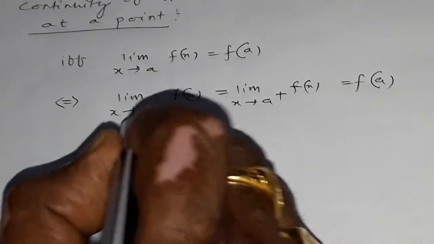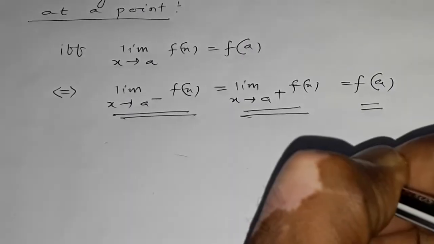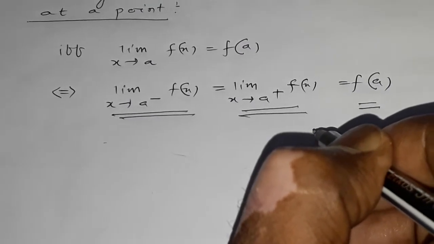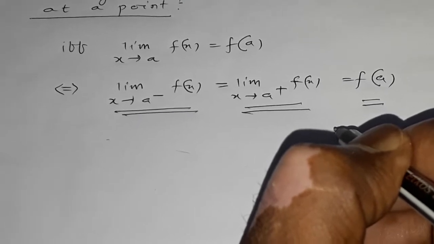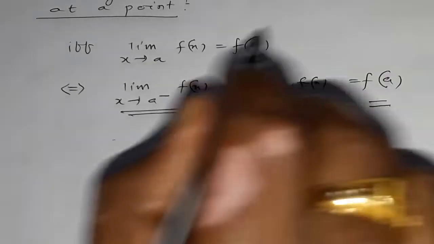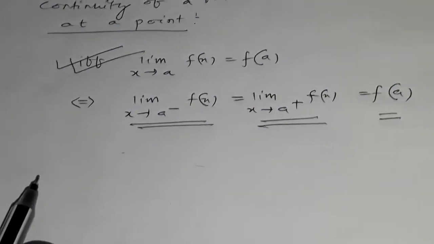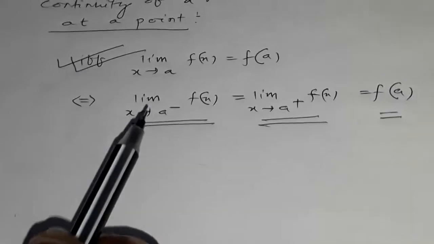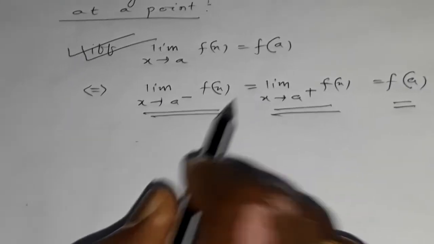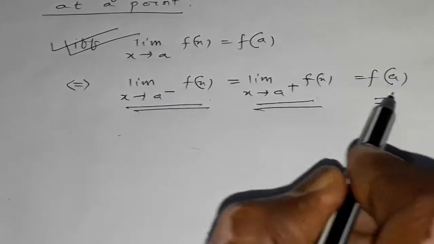That is, LHL at x equals a is equal to RHL at x equals a is equal to f of a. So you add into your memory, a function f(x) is said to be continuous at point x equals a if limit x tends to a of f(x) equals f of a, if and only if limit x tends to a minus of f(x) equals limit x tends to a plus of f(x) is equal to f of a.